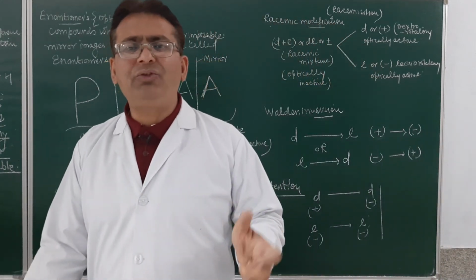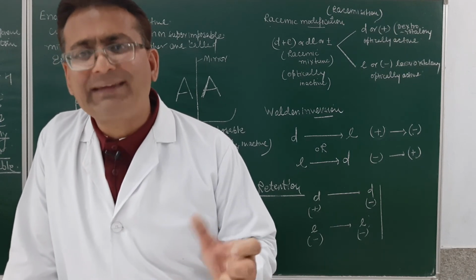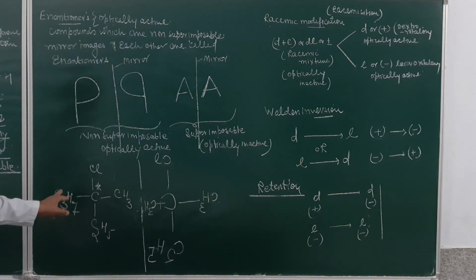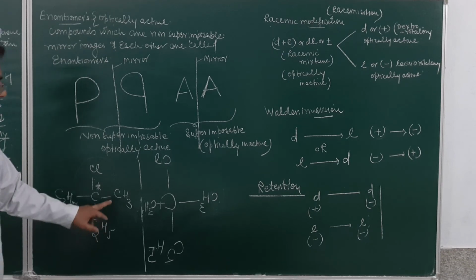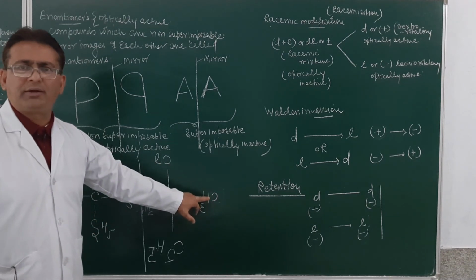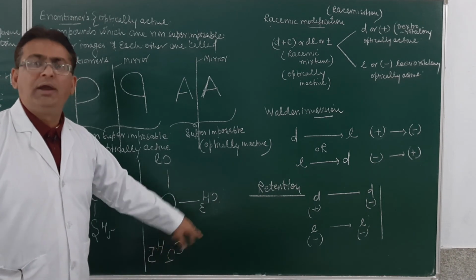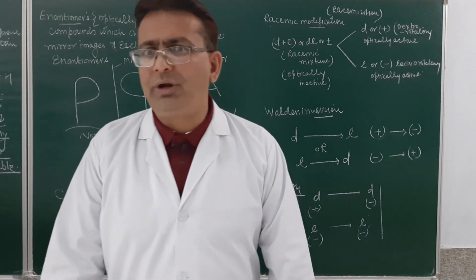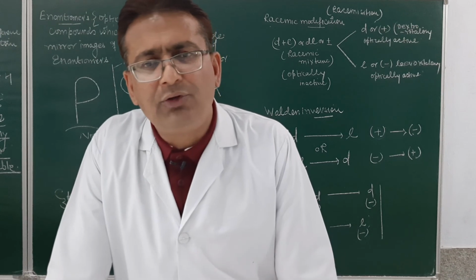So retention of the spatial arrangement of atoms or groups around the chiral center is called retention, and if it is changed from D to L or L to D, it will be called inversion of configuration. Suppose, because the detail is not to be discussed in the +2 syllabus, if this structure rotates the light toward the right side and reacts with the reagent to form a product, and the product also rotates the light toward the right side and is optically active, that will be called retention, and if the product rotates toward the left side, it will be called inversion of configuration. Racemization is the conversion of the optically inactive racemic form into optically active D and L form.